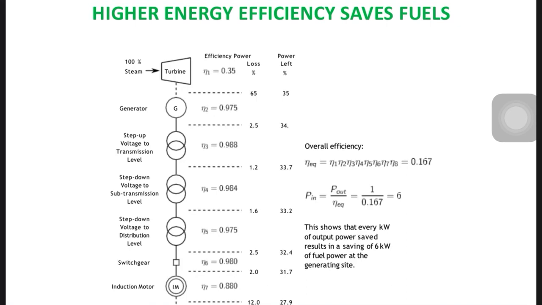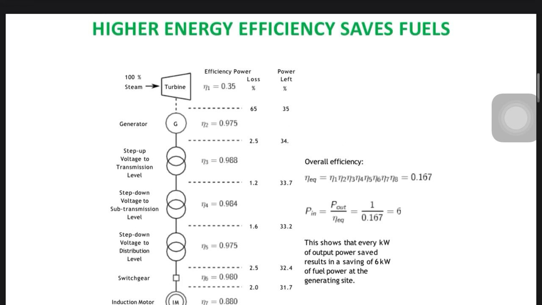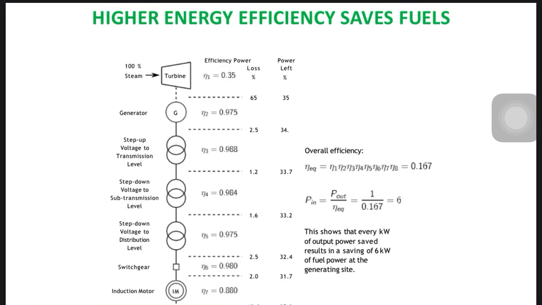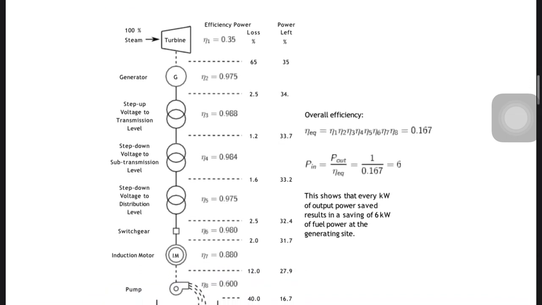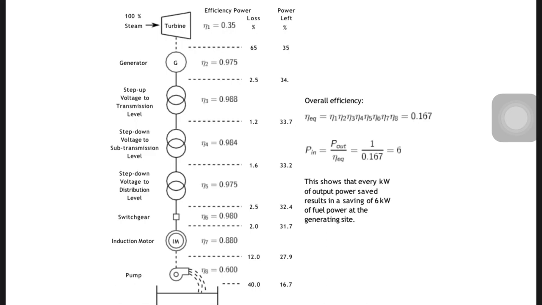Now I want to give you some idea of energy efficiency of a power plant, for example a coal thermal power plant. Due to the coal combustion we get steam, through a condenser, evaporator and arrangements like that. Ultimately we get wet steam, then dry steam, which is imparted onto the blades of the turbine. It rotates, and due to the rotation of the alternator we generate power. So that is the simple arrangement.